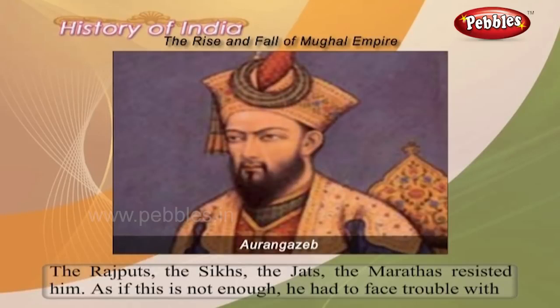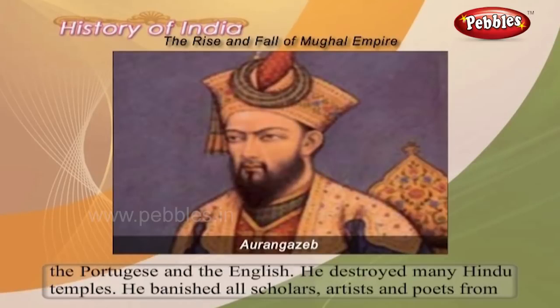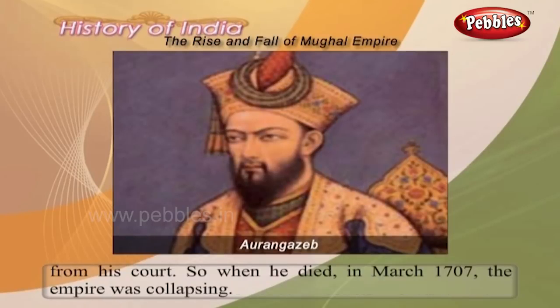As if this is not enough, he had to face trouble with the Portuguese and the English. He destroyed many Hindu temples. He banished all scholars, artists and poets from his court. So, when he died in March 1707, the empire was collapsing.